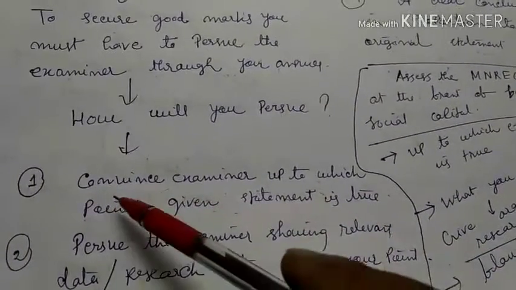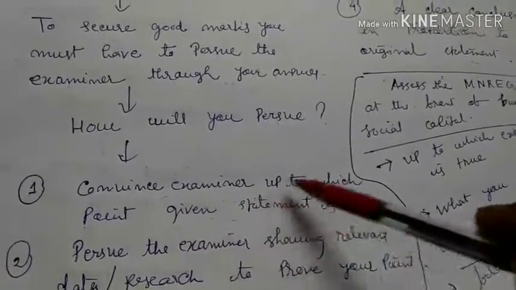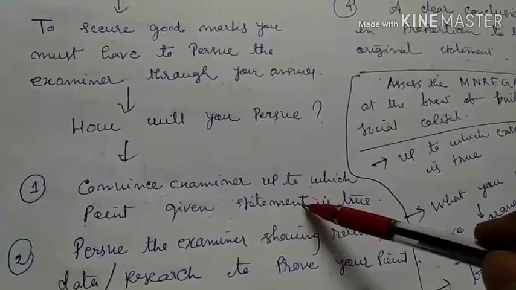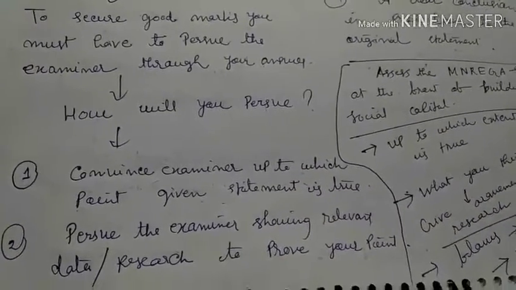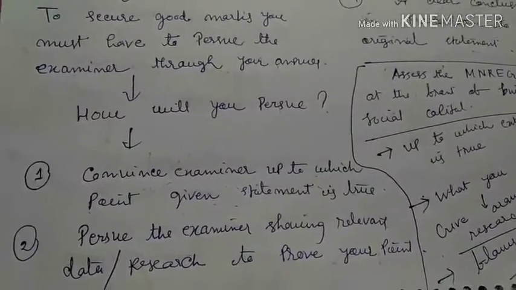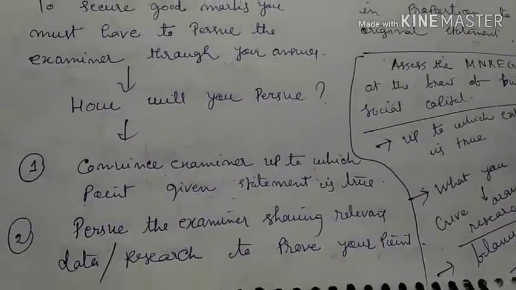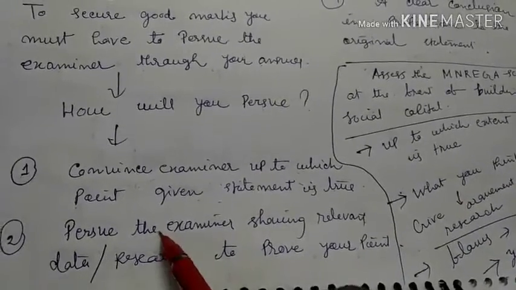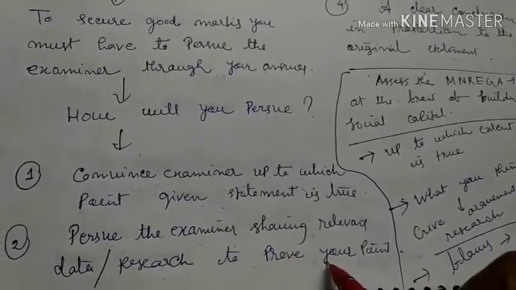So the first thing you have to do is convince the examiner up to which point the given statement is true. You have to show through your answer up to what point the required demand of the question is true, or up to what point the required demand of the question is false. After that, persuade the examiner by showing relevant data and research to prove your point.